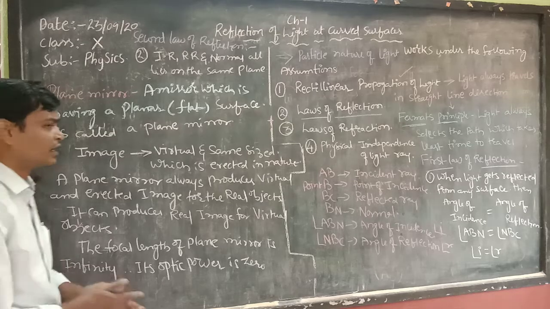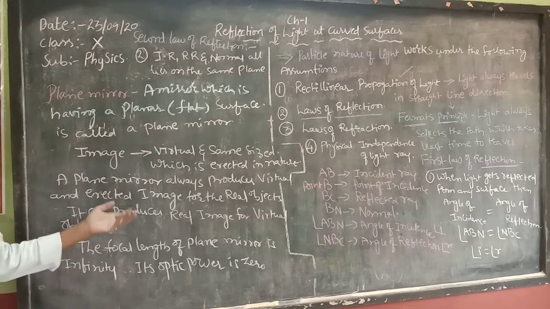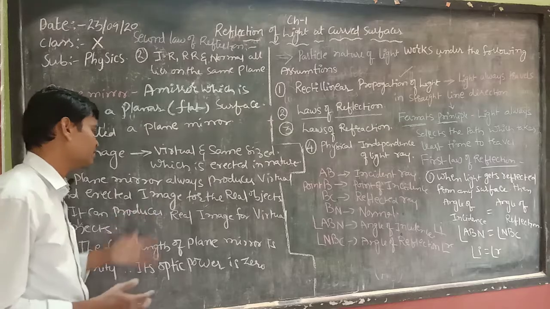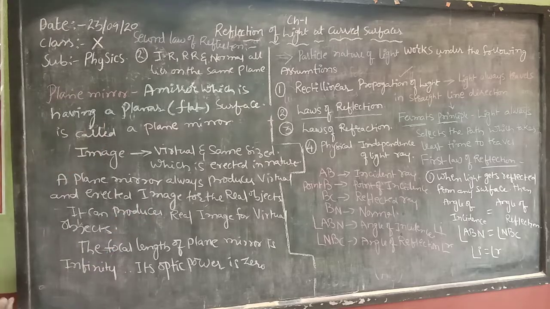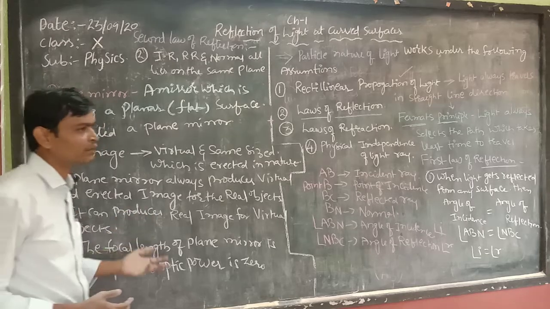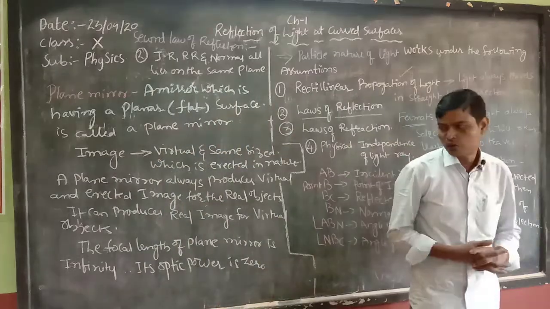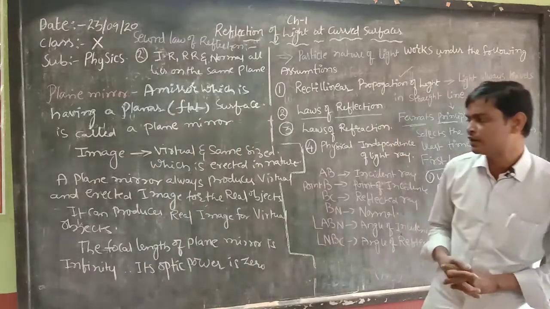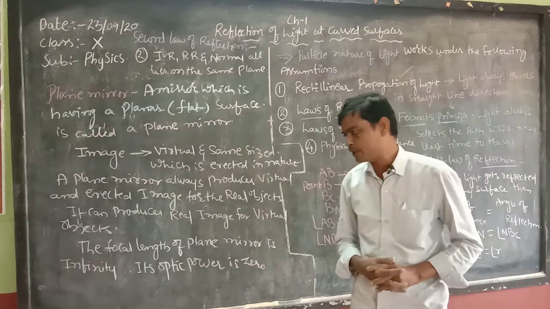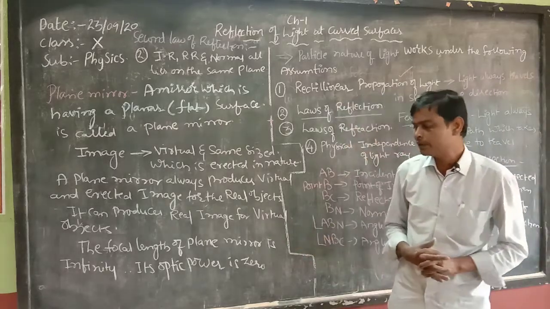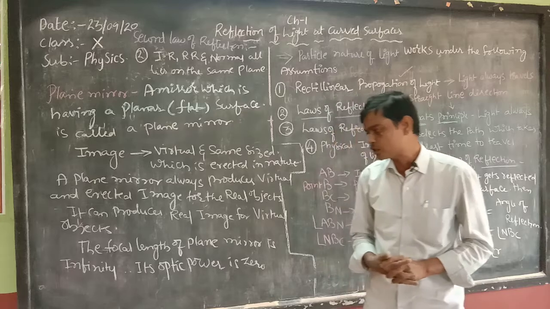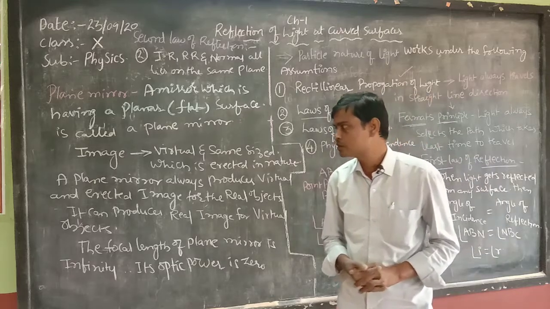A plane mirror always produces virtual and erect images for real objects, and it also produces real images for virtual objects. And the last important point is that the focal length of the plane mirror is infinity, so that's why its optic power is 0.